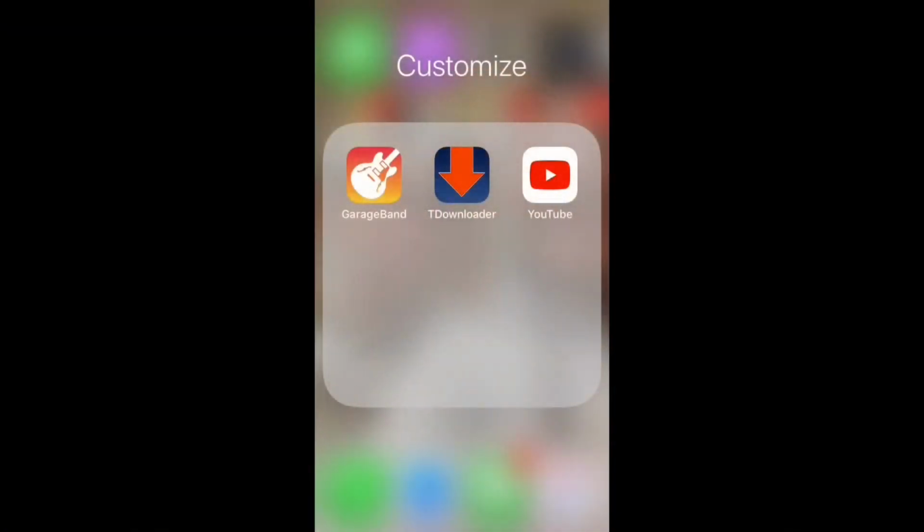Once you're on your phone, you're going to need two apps. You're going to need GarageBand and Downloader. If you have a newer iPhone, GarageBand should already be pre-installed, but if you have an older iPhone, just go to the App Store, look up GarageBand and download it. Downloader is going to be your app to download your music.